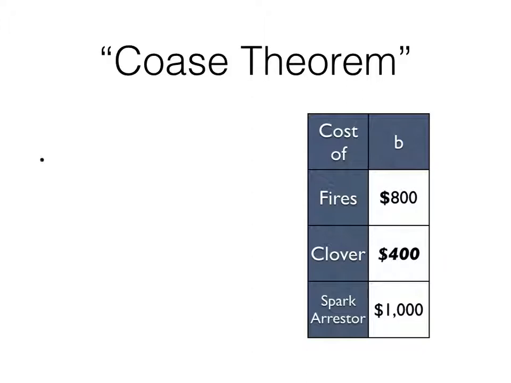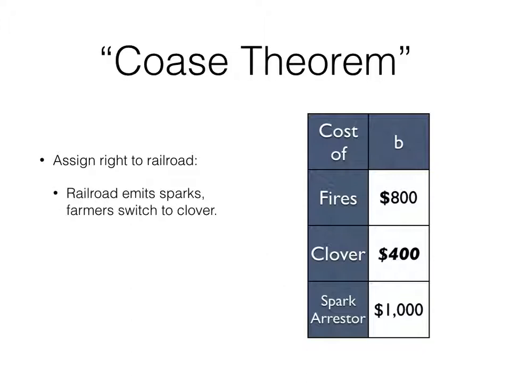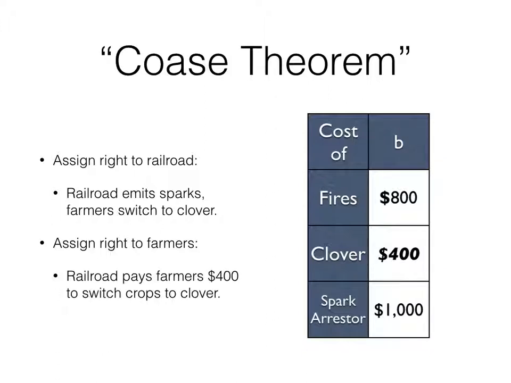Now, with the clover, assigning the right to the railroad, you're going to have the same thing. The railroad is going to emit sparks. It's going to cause $800 worth of damage. The farmers realize they can switch to clover, and therefore they get a lower cost. They're only going to lose $400 instead of $800, so they're going to do that. And they're not willing to spend the money for a spark arrestor because that's $1,000. You assign the rights to the farmers, and again, the railroad, instead of spending $1,000 for a spark arrestor, is going to pay the farmers anything from $400 to $1,000 to switch their crops over to clover. It doesn't matter to whom you assign the right, you end up with the same